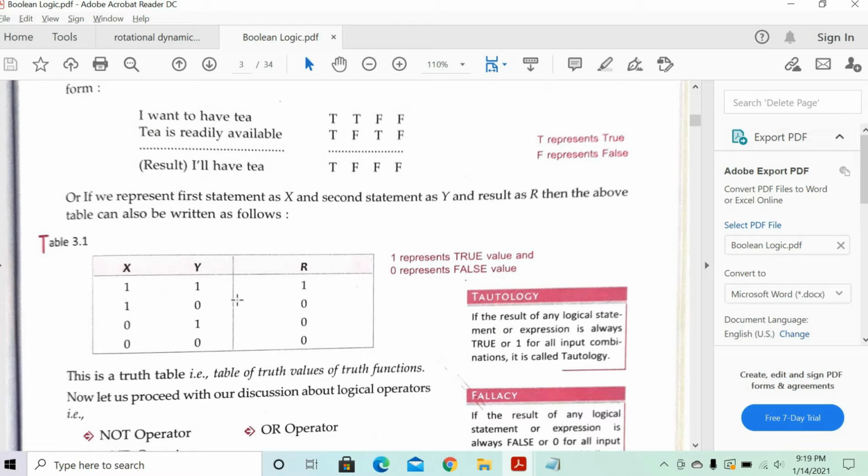Let's try to understand this with an example. Let's assume that X is the input for which I want to have T, and Y is T, which is readily available.